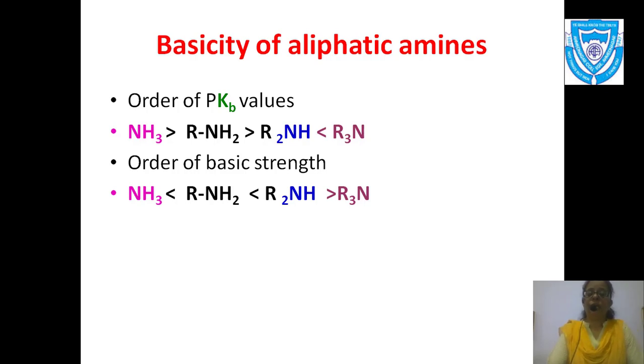Now if you see nicely, R2NH, the secondary amine which I have given you in blue, has the lowest pKb value, and then in the decreasing order, RNH2 and then ammonia. From this you can conclude that secondary amine has the highest basic strength, and tertiary amine is lower than the secondary amine. So this is what is given in the table. These are the experimental values.